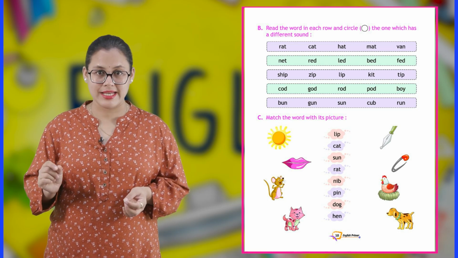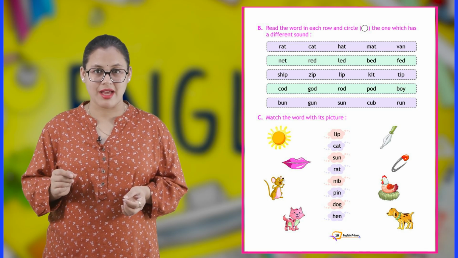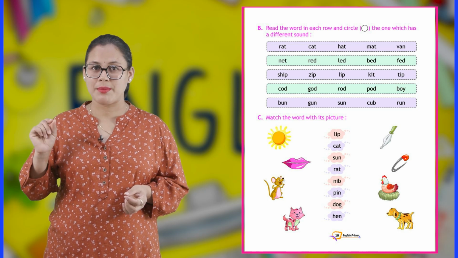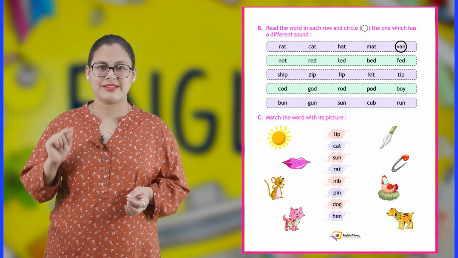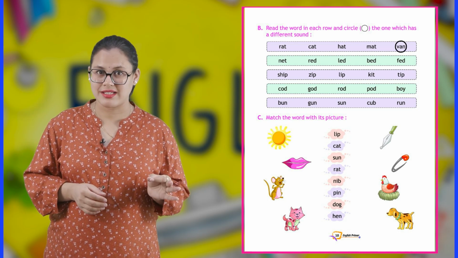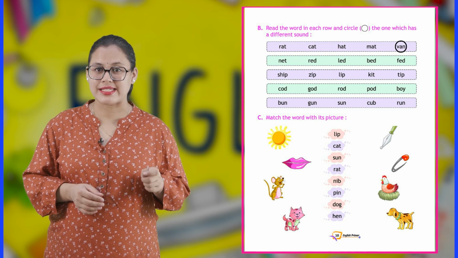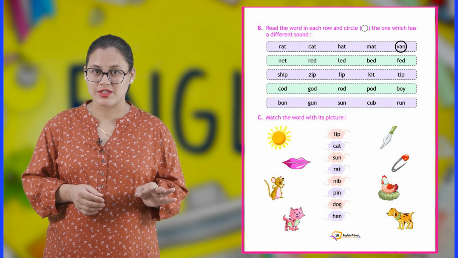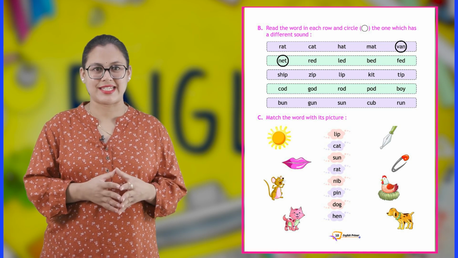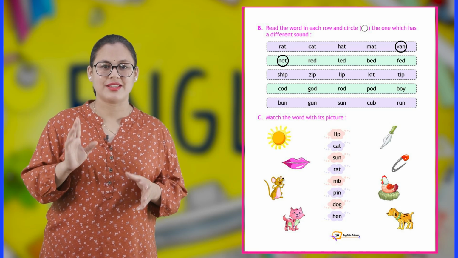Rat, cat, hat, mat, van. So van has a different sound. Circle it. Next. Net, red, lead, bed, fed. So whose sound is different? Net's. So we will circle it out.